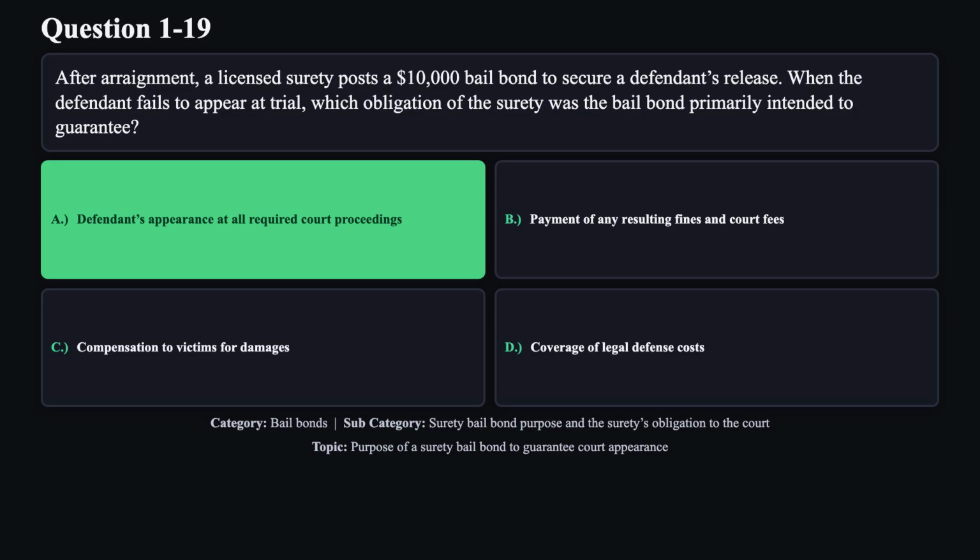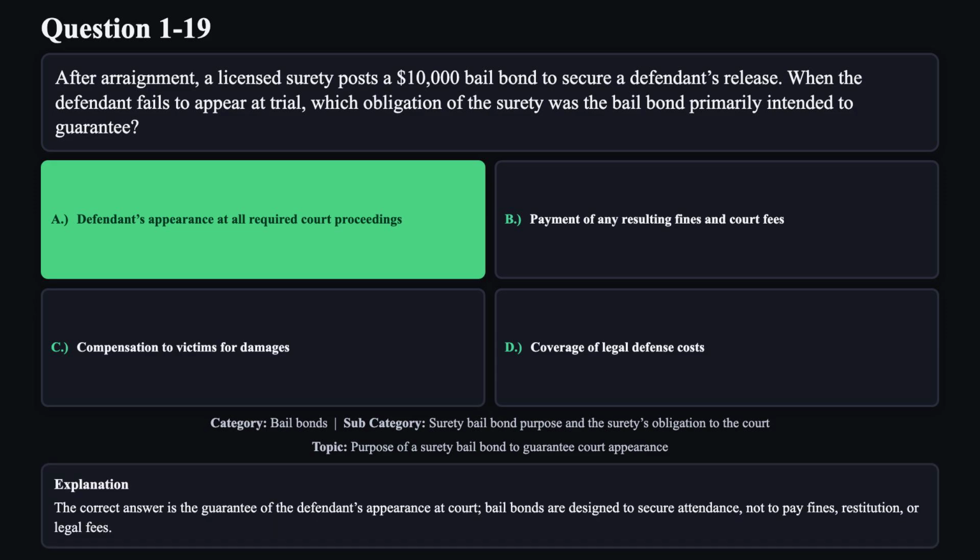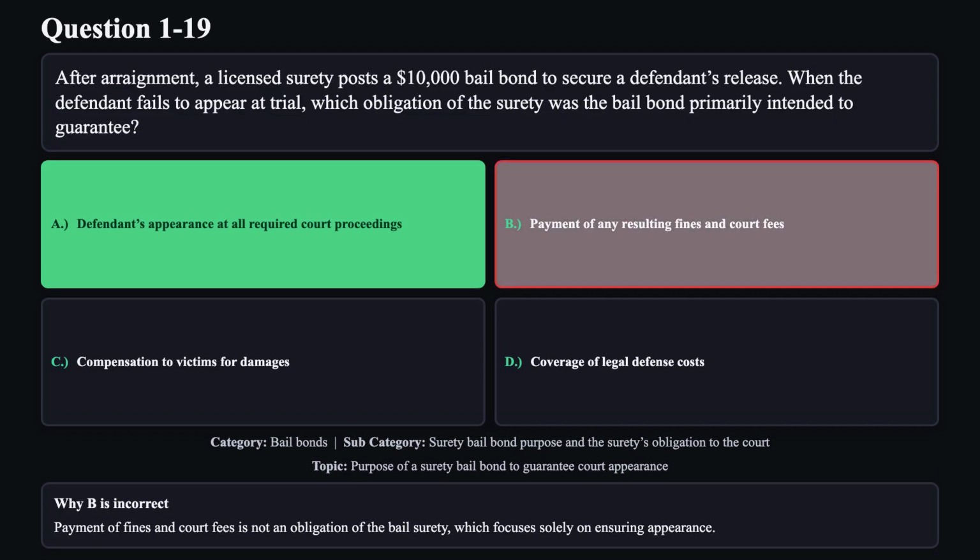The correct answer is A. The correct answer is the guarantee of the defendant's appearance at court. Bail bonds are designed to secure attendance, not to pay fines, restitution, or legal fees. Reason B is not correct. Payment of fines and court fees is not an obligation of the bail surety, which focuses solely on ensuring appearance.